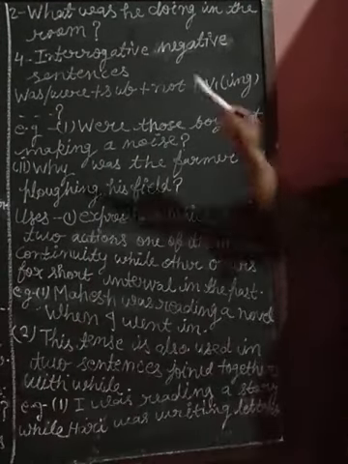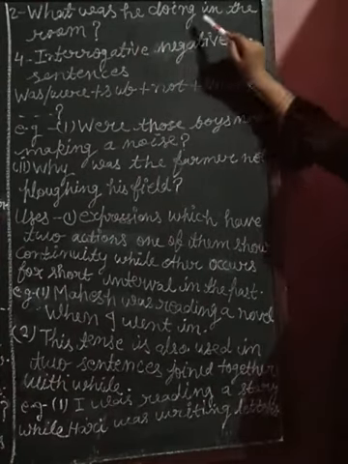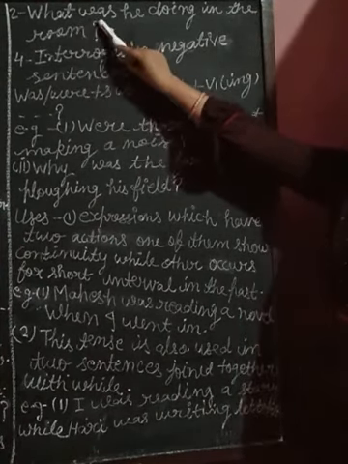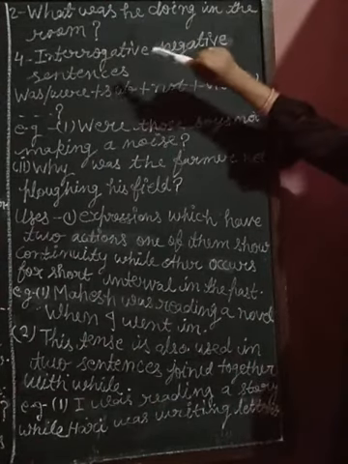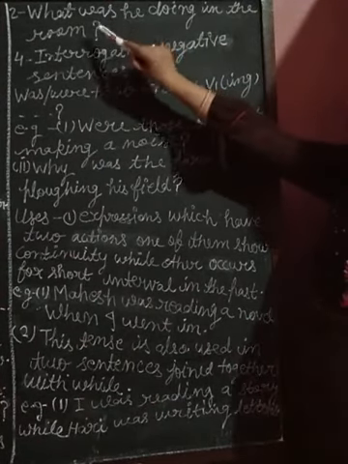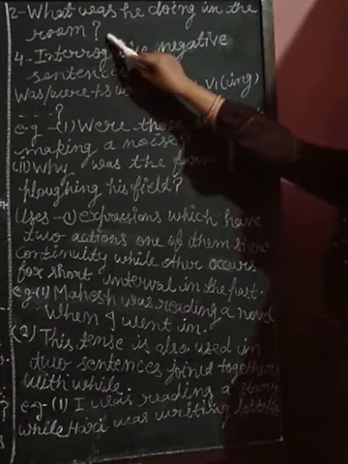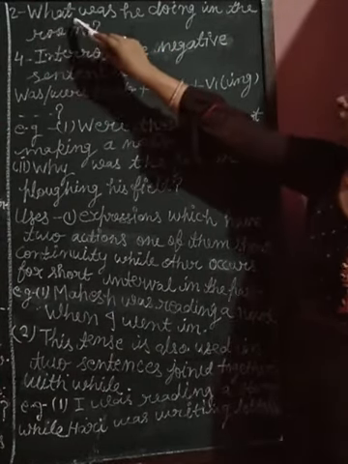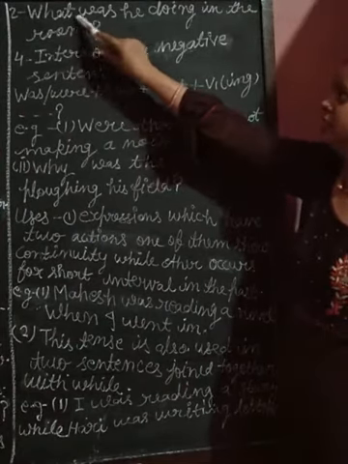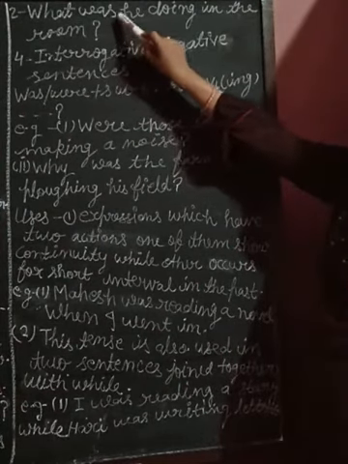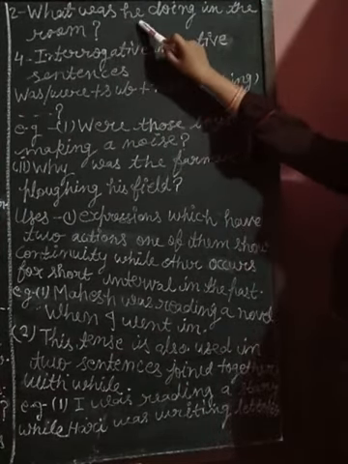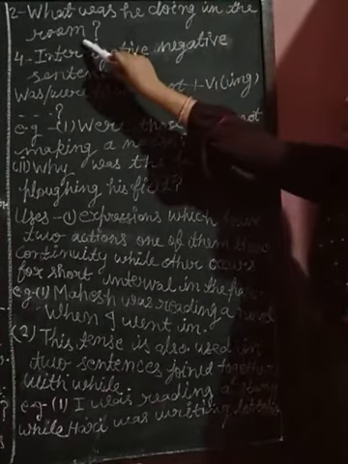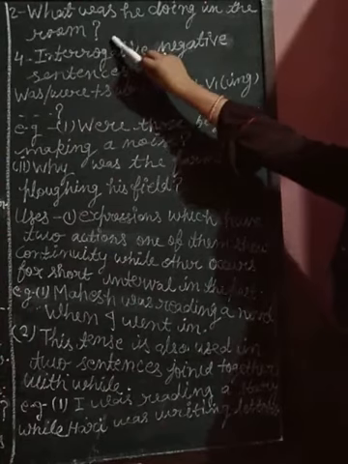Another example: what was he doing in the room? This example is a WH word type interrogative sentence. How do we make a WH word type interrogative sentence? We write the WH word first, and after that the helping verb, and after the helping verb the subject and the verb first form with ing. In the room, the room is the object. At last, the interrogative sign.